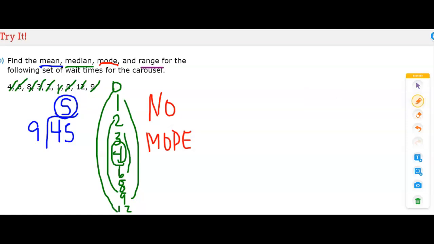Now we look at the range. The range is taking the greatest number and subtracting the least. So the greatest number is 12. The least is 0. 12 minus 0 is equal to 12. So our range is 12. So now we have found the mean, which is 5, the median, which is 4, the mode, which is none, and the range, 12.